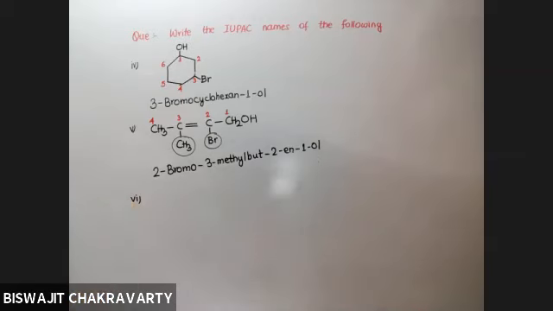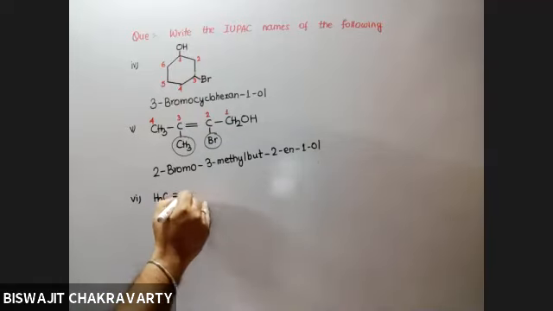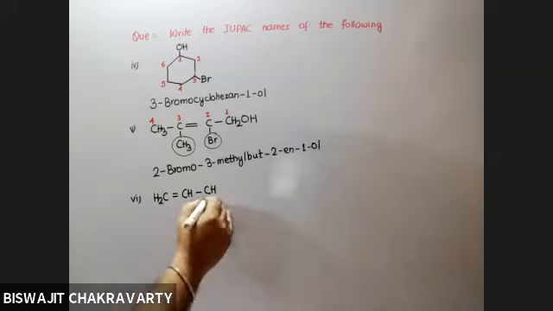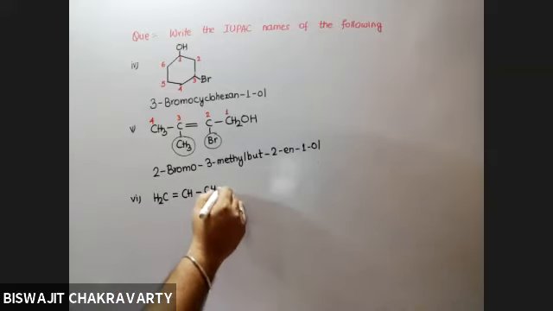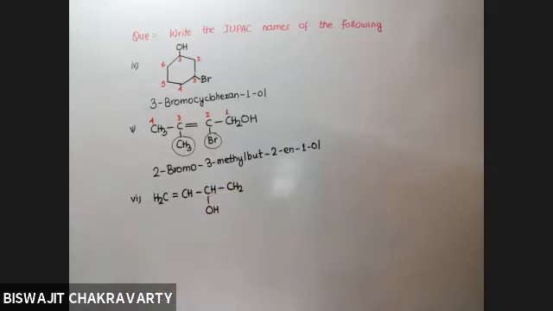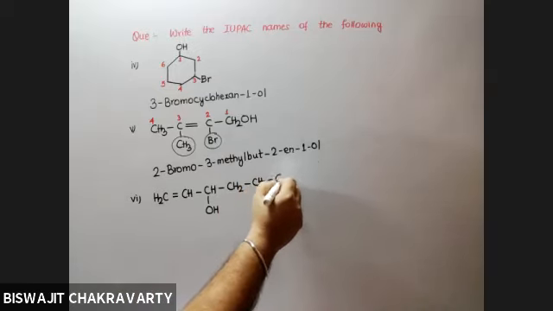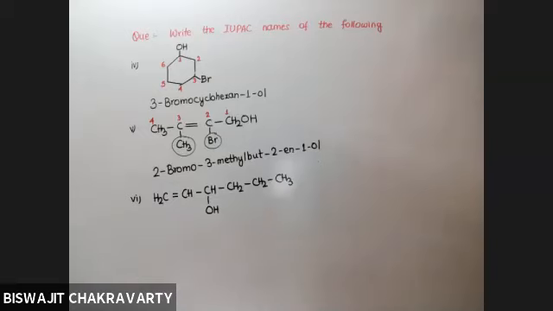Number 6. CH2 double bond CH, CHOH, CH2, CH2, CH3. This is easier. Try this one out.